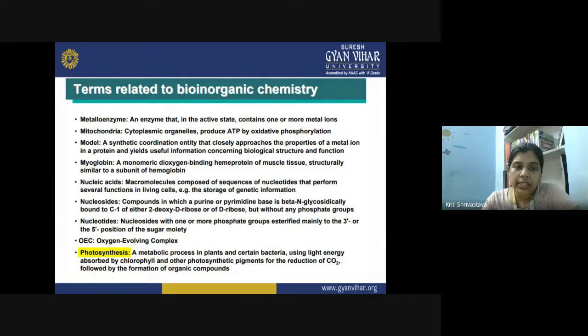Now, a model is a synthetic coordination entity that closely approaches the properties of a metal ion in a protein and yields useful information concerning biological structure and function.